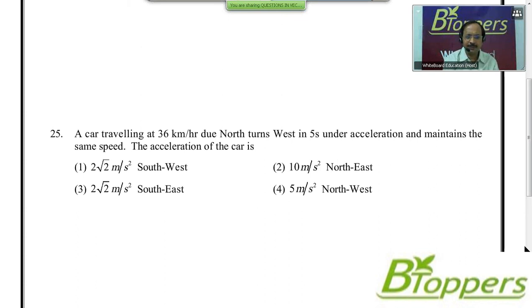First option is 2√2 meter per second square southwest. Second option 10 meter per second square northeast. Third option 2√2 meter per second square southeast. Fourth option 5 meter per second square northwest. In case you need more time to try the question, you can take a pause and try the problem. Come on, try, look at the next question.